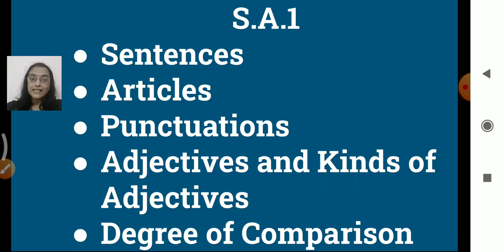Now you know what are sentences? Yes, they are a group of words. We also have subjects and predicates, and different kinds of sentences are also there, isn't it? Then in articles, we have the three best friends, a, an and the. Then punctuation, the various symbols are there. Then adjectives, the describing words, and the kinds of adjectives. Again, there are different kinds. Then the degree of comparison, which we use while comparing between two or more than two things, right?